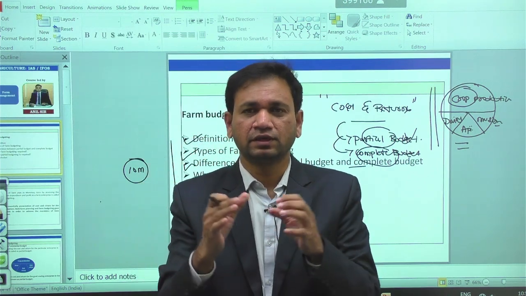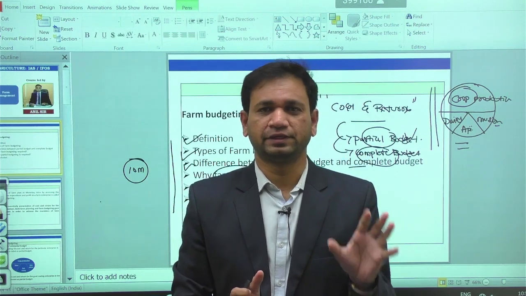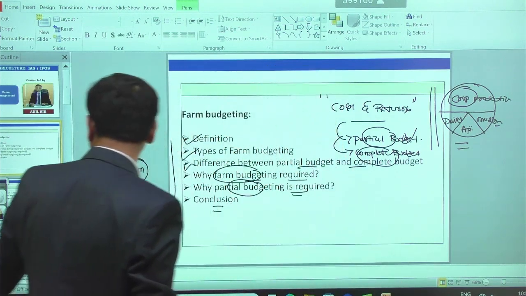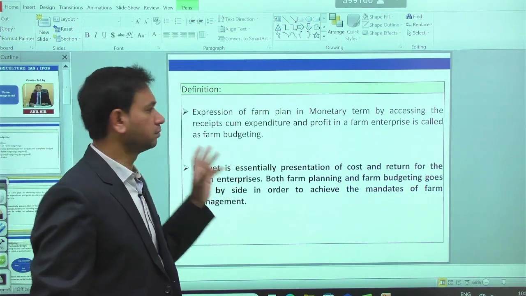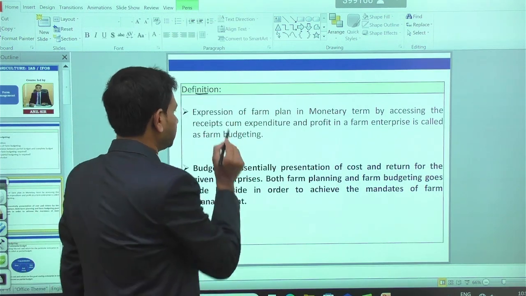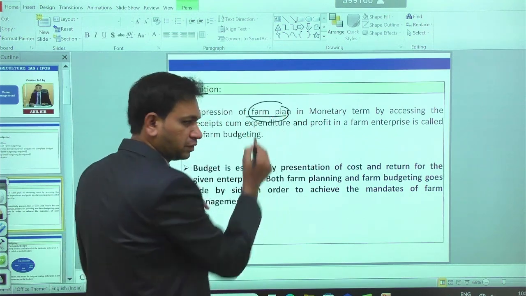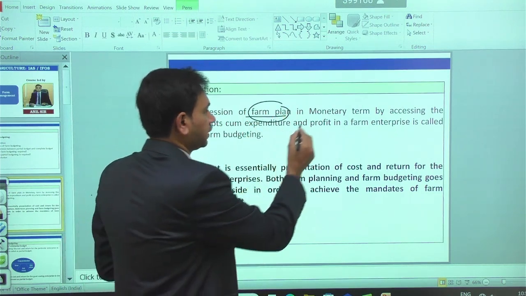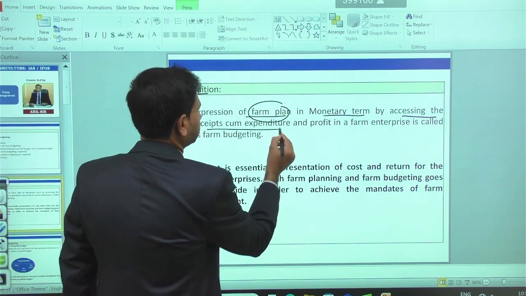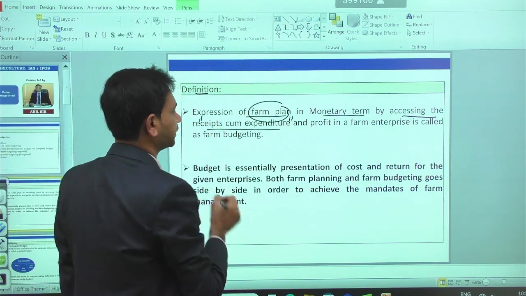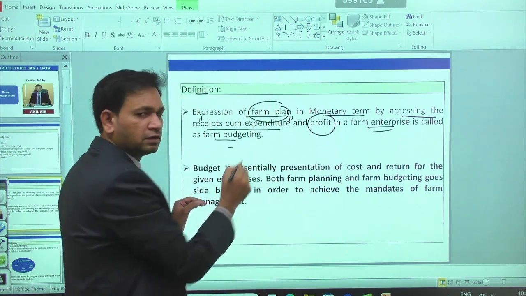So this is the science of decision making that is possible in a given piece of land. Okay. So again, we have some definition for farm budgeting. Farm budgeting is more of an expression of the farm plan, in monetary terms, by assessing the receipts, expenditure and profit in a given farm enterprise. That is called farm budgeting.